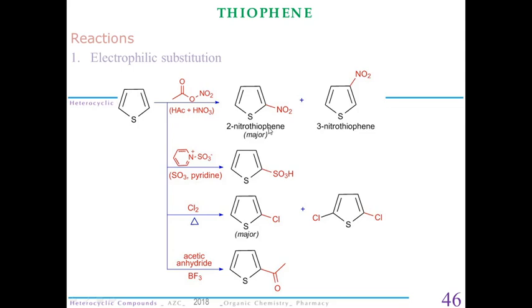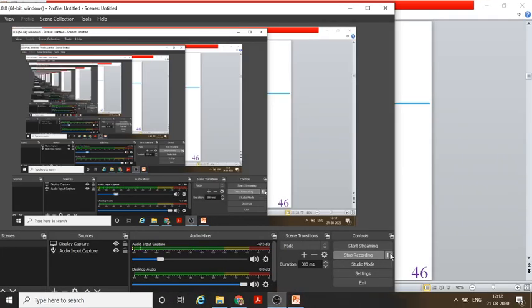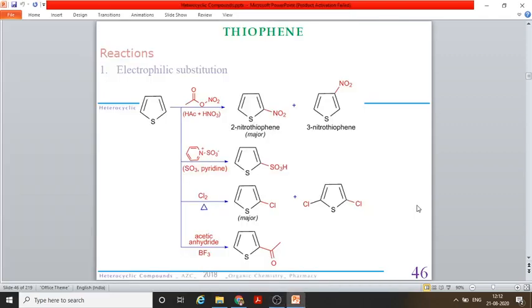But in case of thiophene, we get two nitration products, one sulfonation product, and two chlorination products. In the case of nitration, the C2 substituted product is the major product, while the other one is minor. The same is the case with chlorination.